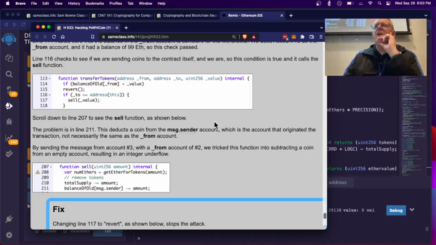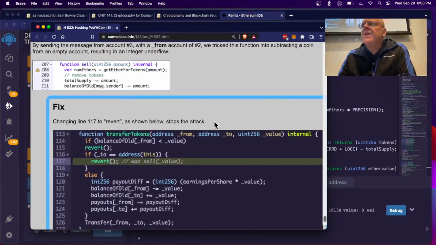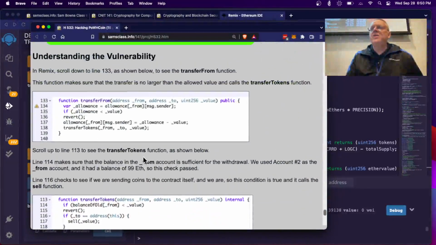Now, I was supposed to insert the contract address somewhere in that contract. That's what I somehow failed to do in my demonstration here. But the point is, you can fix it by just adding something here. The trick is, I sent to the contract address. And that, if I'd done that correctly, is what confuses it. And this is one of the many ways to screw up your program.